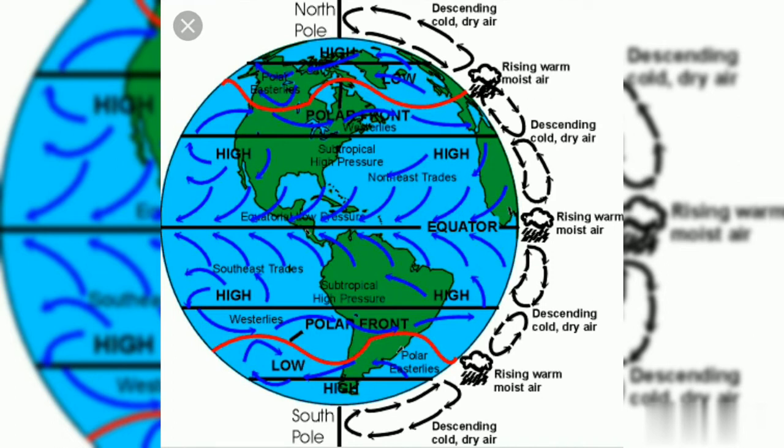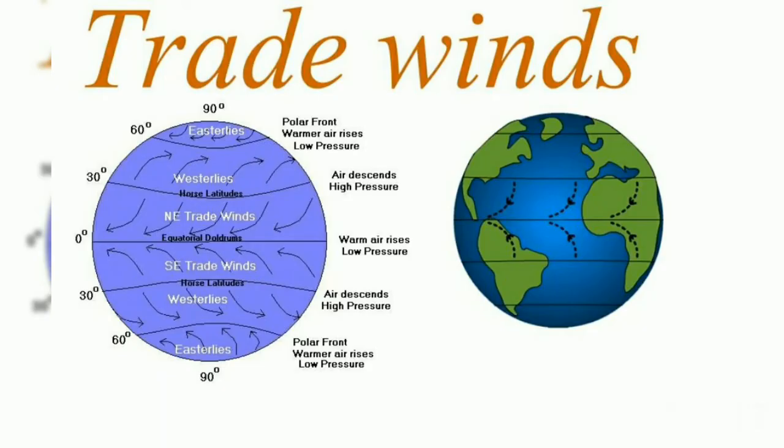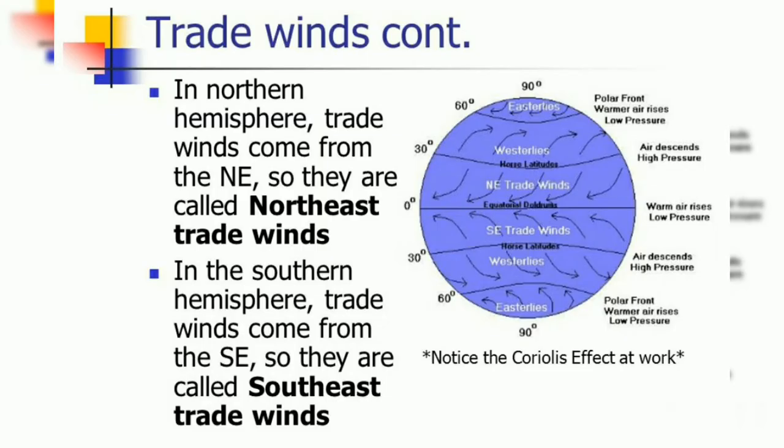The trade wind blows from subtropical high pressure to equatorial low pressure. They blow with great regularity and force, and in a constant direction throughout the year, from the high pressure of the subtropics to the low pressure of the equator. These winds are very helpful to traders who depend upon the wind while sailing in the seas, and so they are named trade wind. We call this a trade wind, that's why.